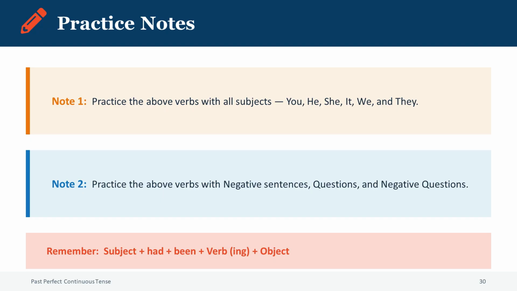And always remember the structure. Subject plus had plus been plus the verb in its ing form plus the object.